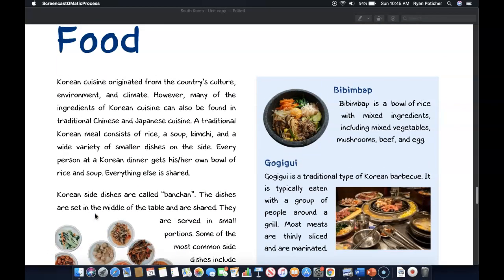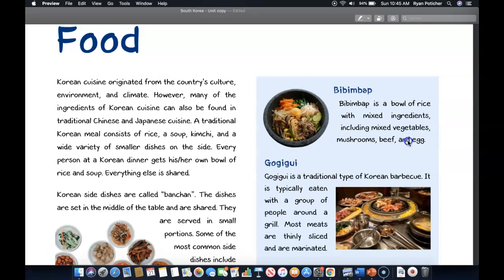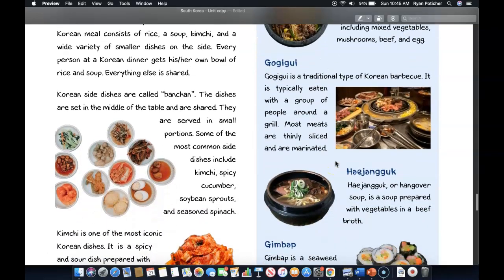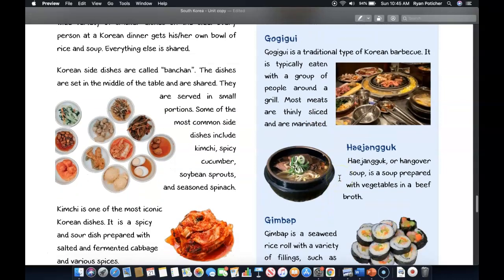Over here are some examples of Korean foods. Here we have bibimbap, and bibimbap is a bowl of rice with mixed ingredients, including mixed vegetables, mushrooms, beef, and egg. Additionally, we have gogigui, and gogigui is a traditional type of Korean barbecue. It is typically eaten with a group of people around a grill. Most meats are thinly sliced and are marinated.